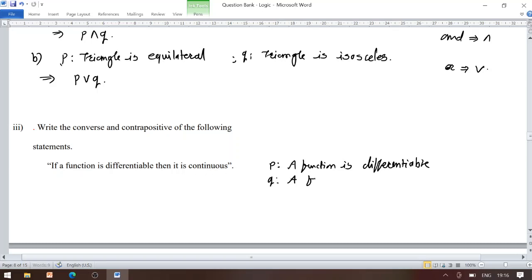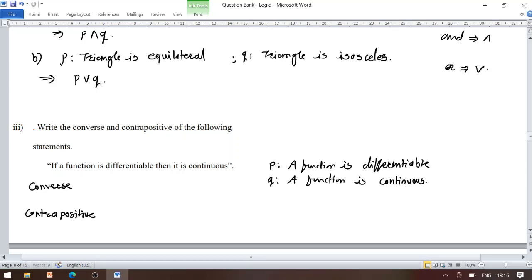Now we have to write its converse and contrapositive.